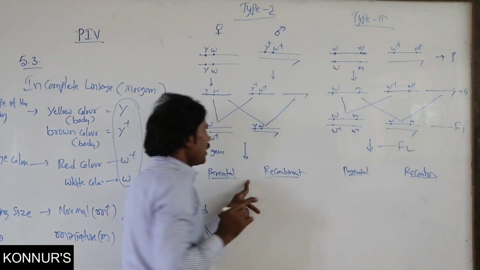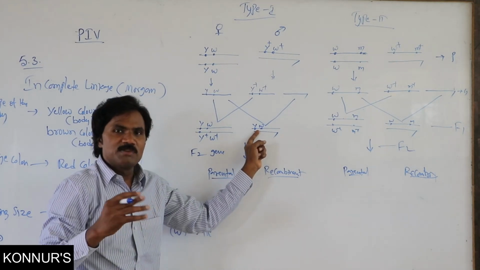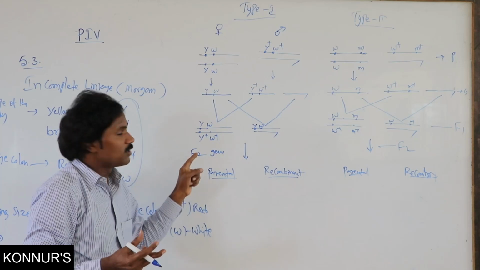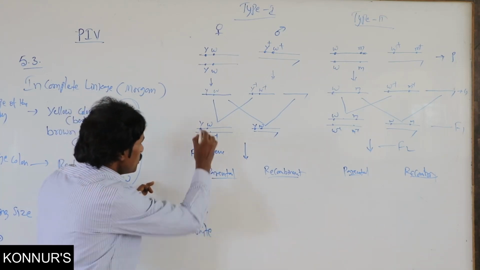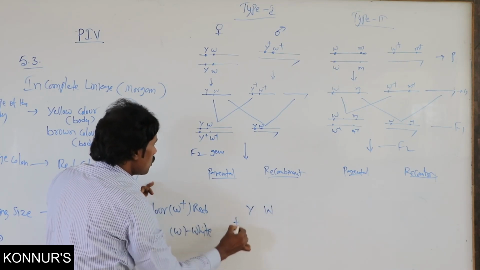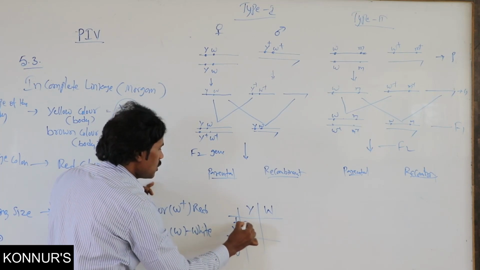Here, in parental one, there is no possibility of formation of different types. Here, there may be a chance. How can one form here? Simply write like W, like this possibility of formation of gametes.